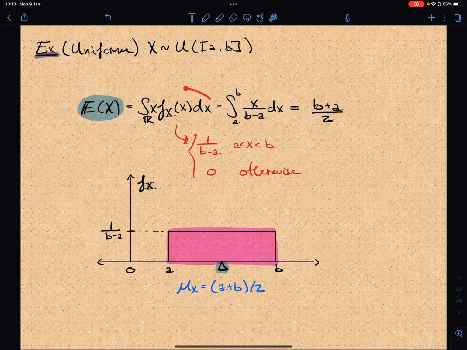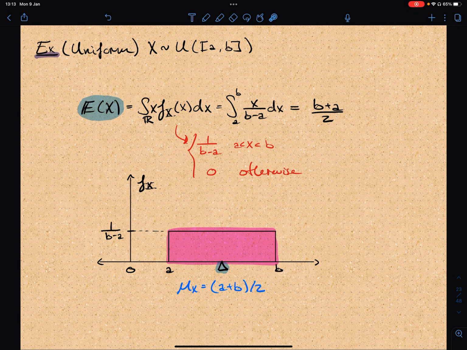So after plugging that in here, we actually integrate only from A to B because it's 0 otherwise. In particular, A to B is the support of this density function, and this is the only region where the random variable takes possible values. And then we have this x comes here, and then we just integrate.